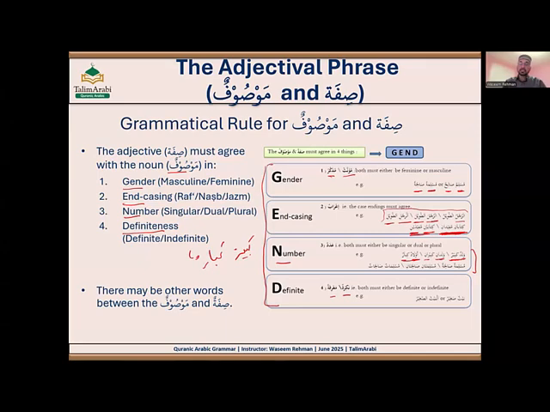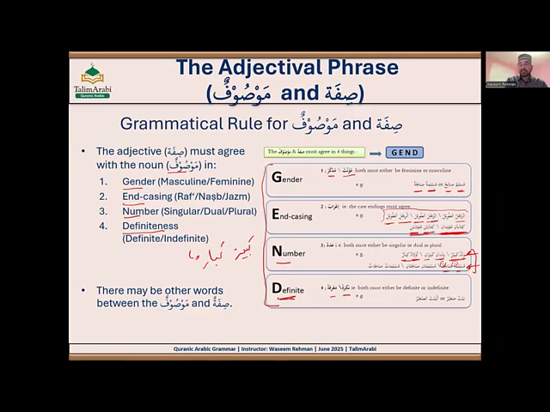So we should know the plural as well. If Mawṣūf is in plural, we have to make sure that sifa is converted into plural form as well. So that's based on masculine. Now, for feminine, if you go muslimatun salihatun, right? A righteous muslima. So here the gender is feminine. It is singular. So the sifa must be singular, feminine, and also if you see muslimatun, it is in rafa status. That's why salihatun is rafa status, right? It is singular, it is feminine, it is in rafa status. All three properties are being matched. The fourth one we'll discuss here.